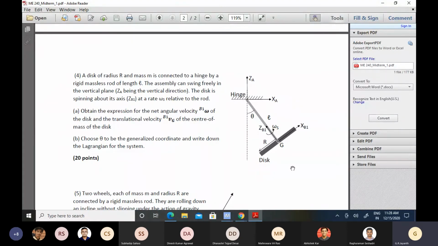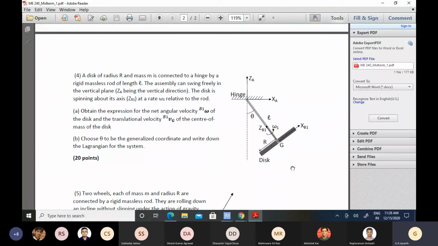Now, what many of you did was, I was mystified. You started out by considering this free symmetric top problem. You somehow wanted to make some rate of change of angular momentum equal to some other rate, or the net torque applied on the system to be equal to 0, and so on and so forth. But I don't know what led you in that direction.